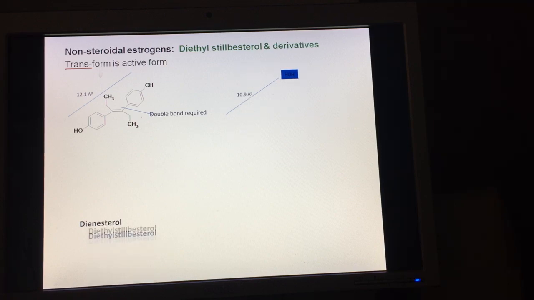That in estrogens, this is diethylstilbestrol. In estrogens, if you look at the distance of this OH group and this OH group, it is about 10.9 angstrom, and if you measure the distance of the OH groups here and here, in DES it is 12.1 angstrom.